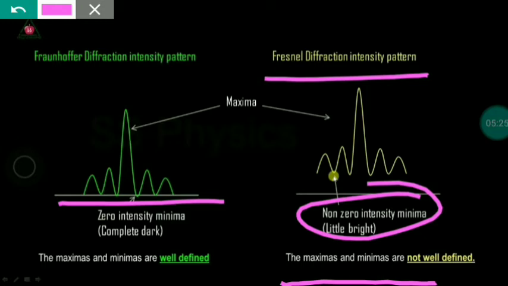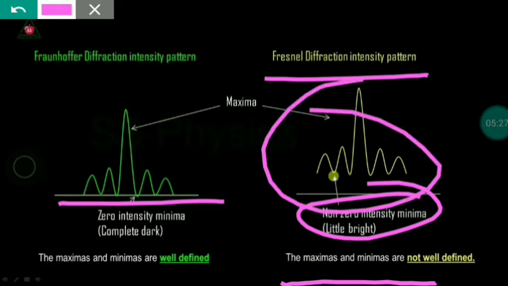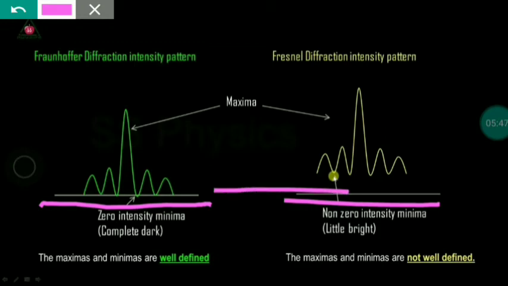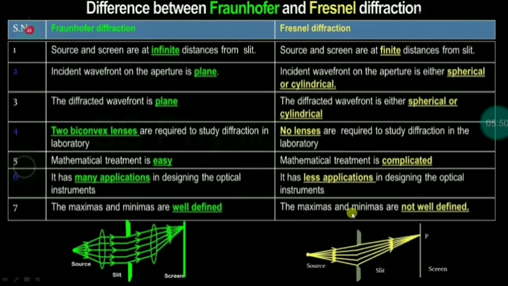In Fraunhofer, clear bright and dark fringes are formed, but in Fresnel no clear diffraction pattern is formed. These are the main differences between Fresnel and Fraunhofer diffraction, and also the general meaning of each.